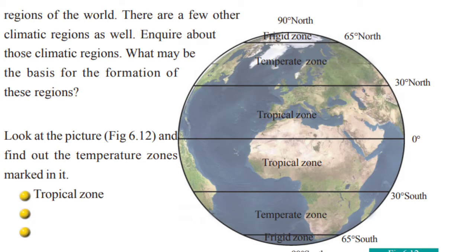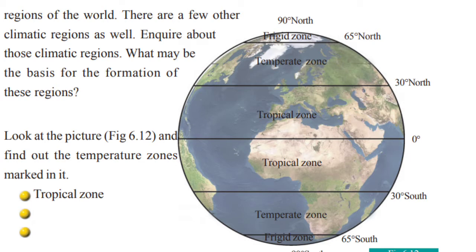Here in this picture you can see that the region which is in frigid zone is called polar region. The frigid zones are the coldest regions of the earth. These are covered with ice and snow throughout the year. There are two frigid zones, the North Frigid Zone and the South Frigid Zone.